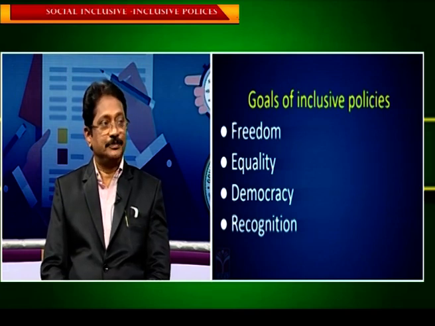So the aspirant may expect questions not directly on these concepts. So what type of measures are taken by the state in our country in order to fulfill these 4 goals, whether it is freedom or equality and all those things. For instance, providing employment to all persons. So here we are talking about participation. Similarly, group-based or community-based schemes are there.